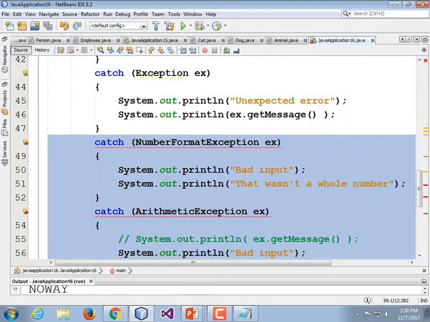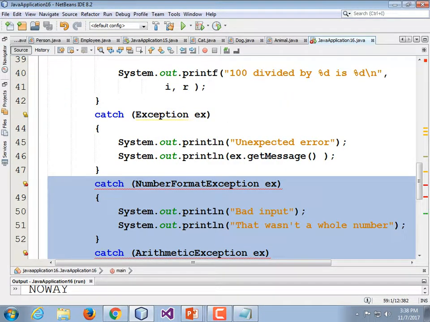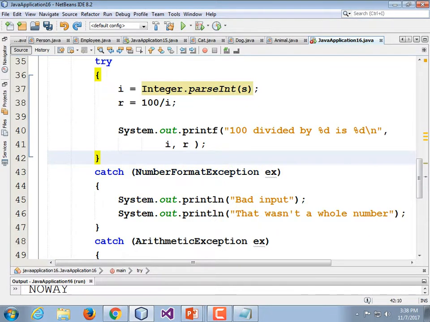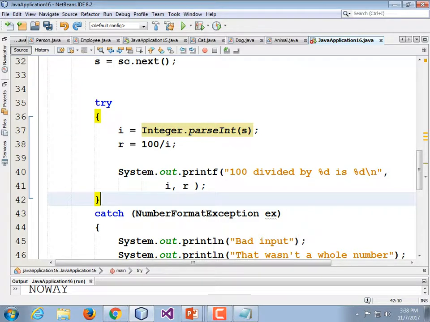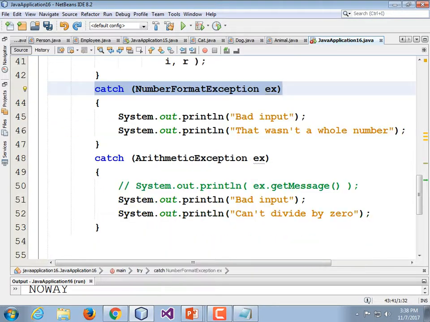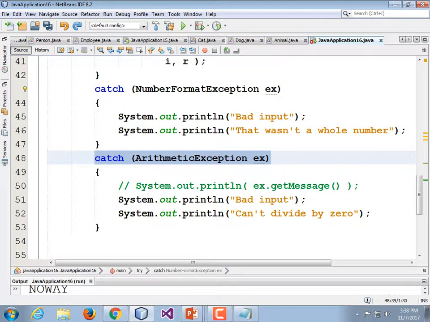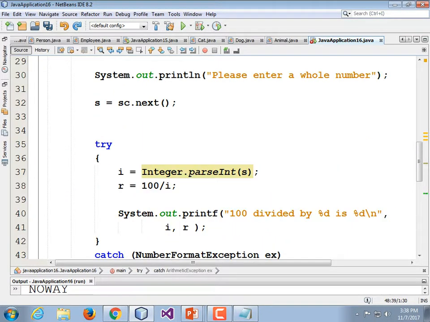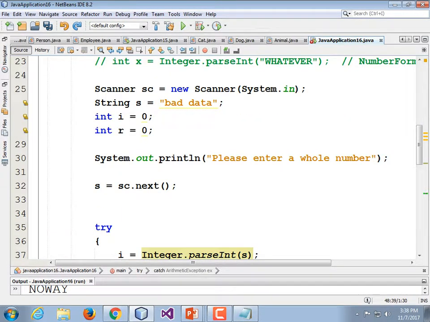Okay, guys, we found a way of actually generating an exception that the other ones don't catch. Just hit undo until that exception block is down where it ought to be. Okay, so I'm back to where I was. I have a try. I have a catch NumberFormatException. I have a catch ArithmeticException. Now change the format. Scroll back up and change R from being an int to a double.